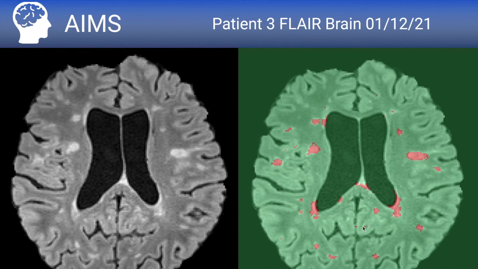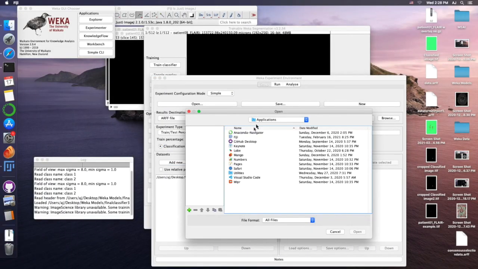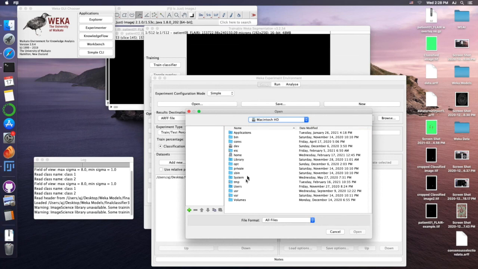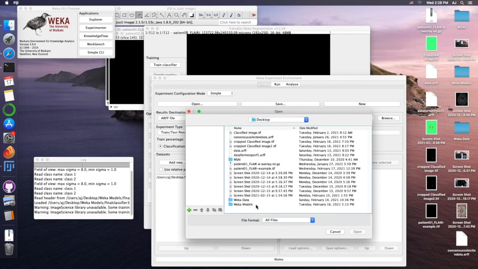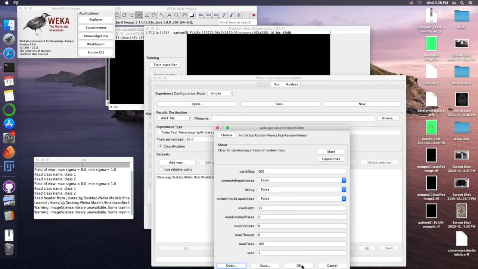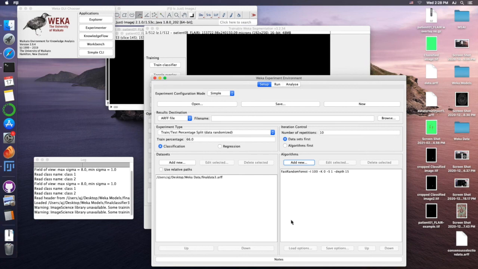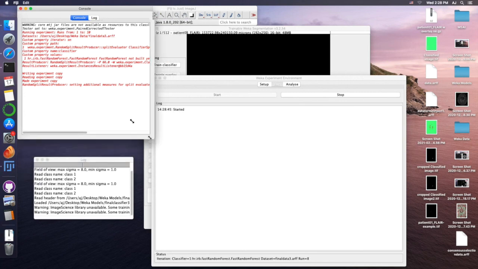So in this clip, you can see that the program was able to achieve around a 93% accuracy rate, 93 to 94%, with a 66% to 33% training data to test data ratio. So essentially, I segmented, or rather drew, boundaries around maybe 50 to 100 lesions, or 50 to 100 images that were selected at random, and I labeled them as either lesion matter or non-lesion matter.